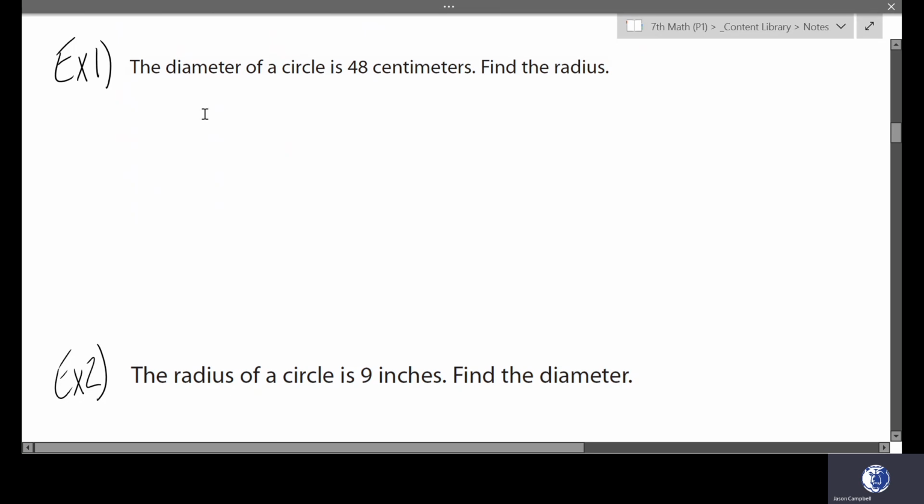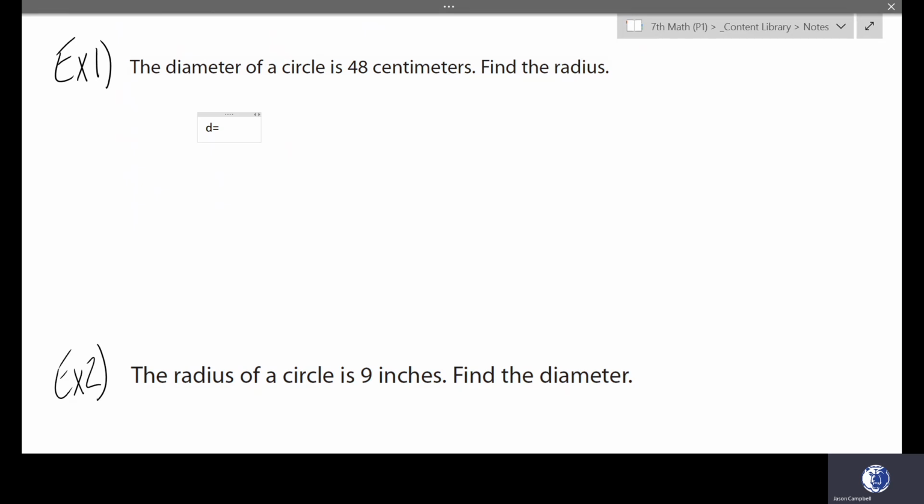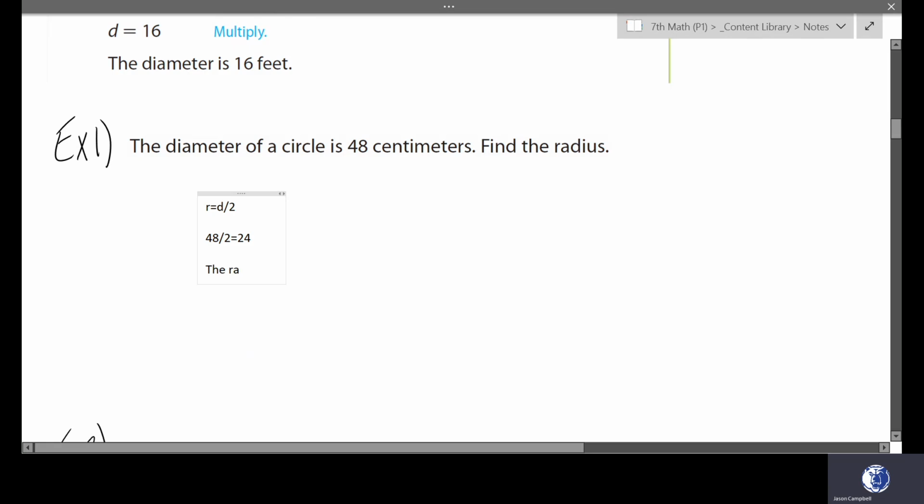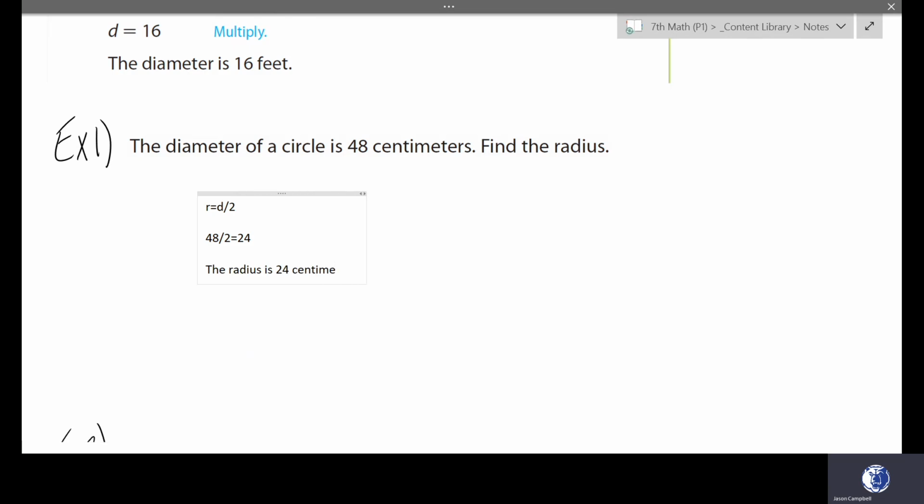In example 1, it says the diameter of a circle is 48 centimeters. Find the radius. The radius is equal to the diameter divided by 2. Our diameter is 48. 48 divided by 2 is 24. The radius is 24 centimeters.